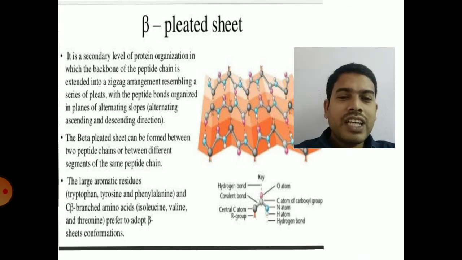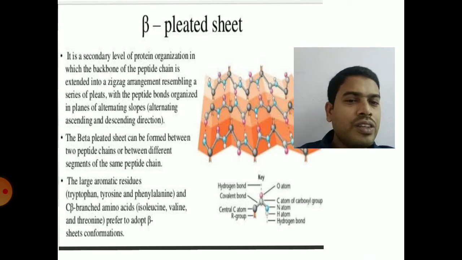The amino acids which are absent in alpha helix are present in beta pleated sheet. Proline, since it is a bent structure, is required for the beta pleated sheet, which will be in the form of large sheets with bends, to form these bends or kinks. So proline is present. Also aromatic amino acids with bulky groups like tryptophan, tyrosine, phenylalanine are present, and branched chain amino acids are also present in this beta pleated sheet.